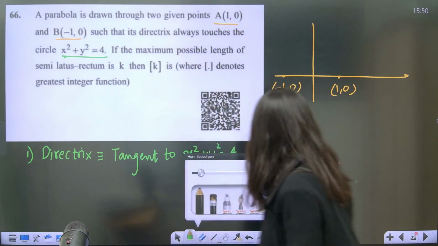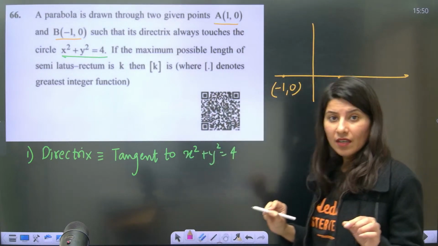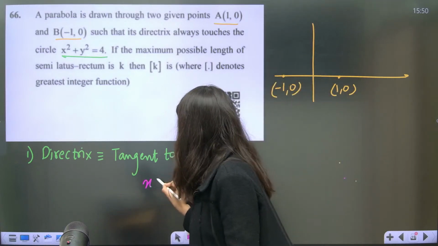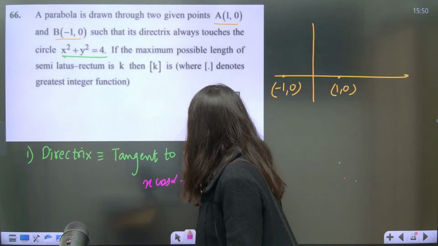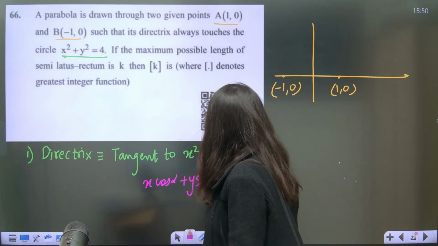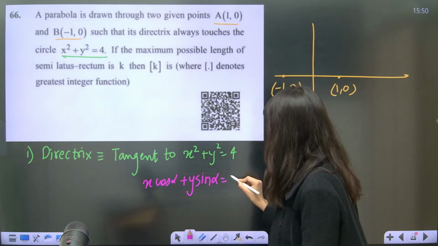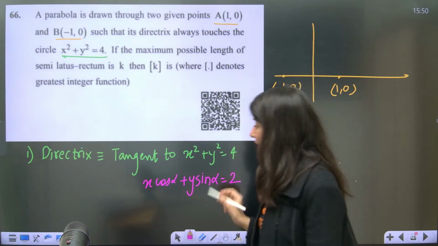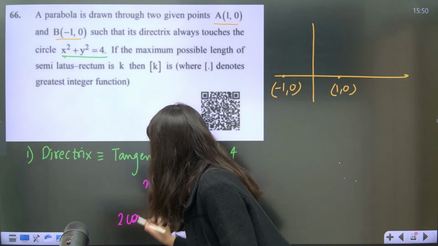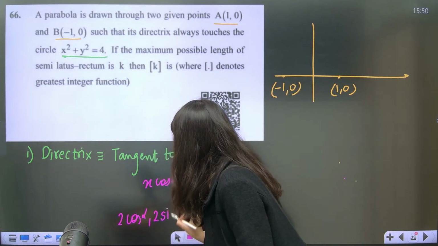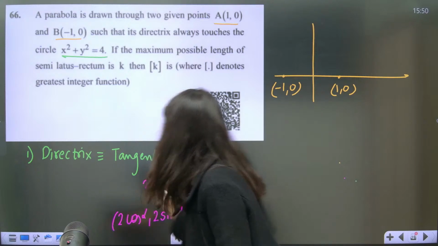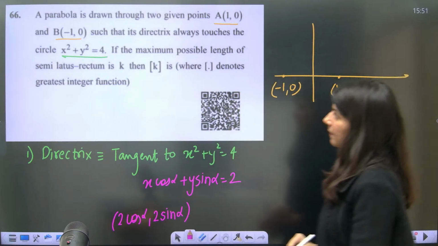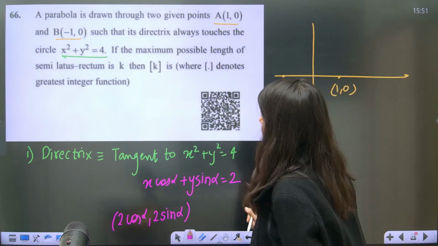Can anybody tell me what is the parametric equation of tangent to this circle? Yes, x cos alpha plus y sin alpha is equals to 2, that is T equals 0. And the point of contact will be 2 cos alpha, 2 sin alpha. This is your directrix, so this is the equation of the directrix.